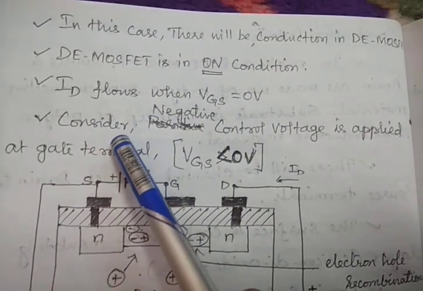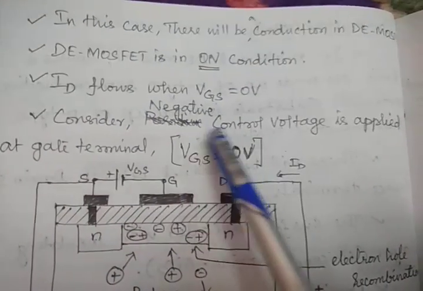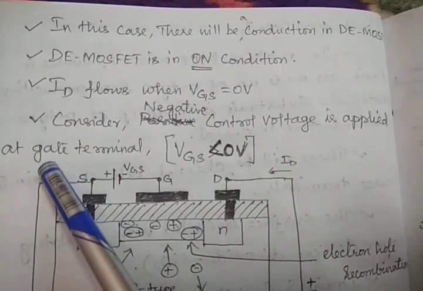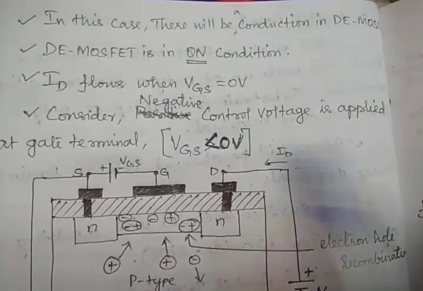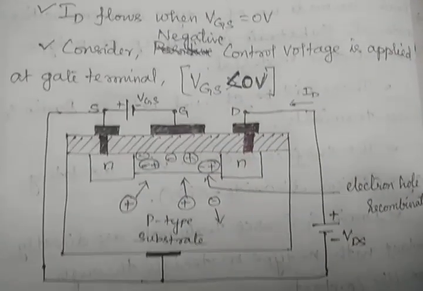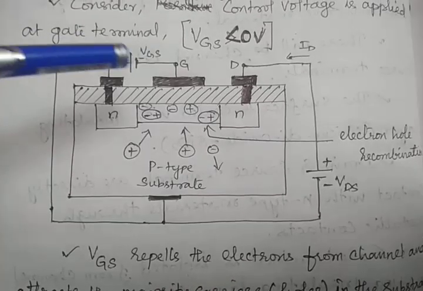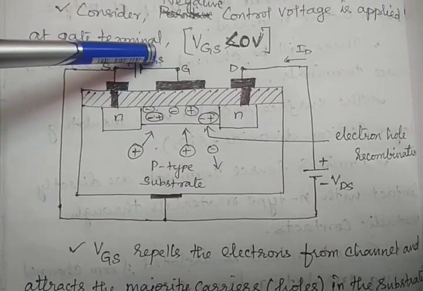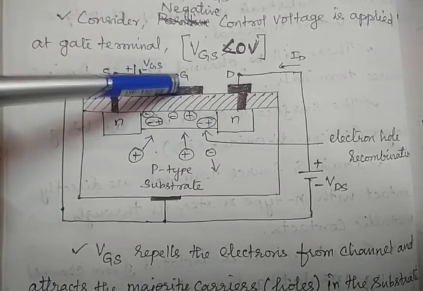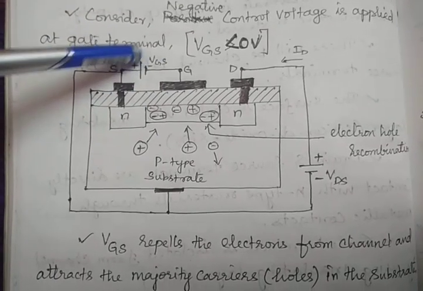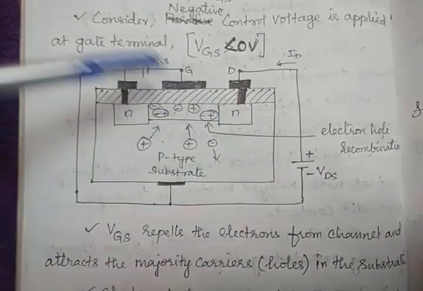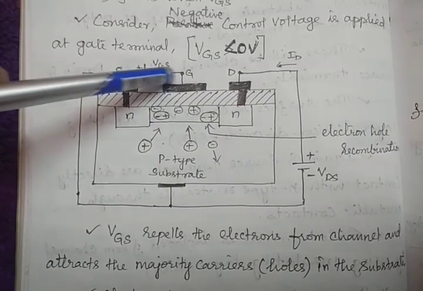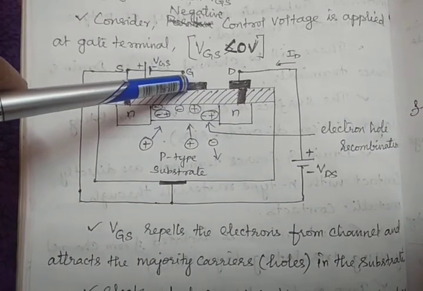Consider the next case: a negative control voltage is applied at the gate terminal, which means VGS is less than 0. Then what will happen? We'll see. See this figure, now I am applying VGS, a negative voltage, to this gate like this, and VDS is same. What will happen when the negative terminal is connected with this gate?